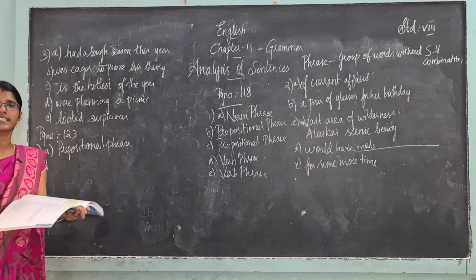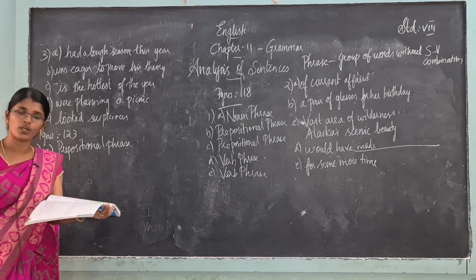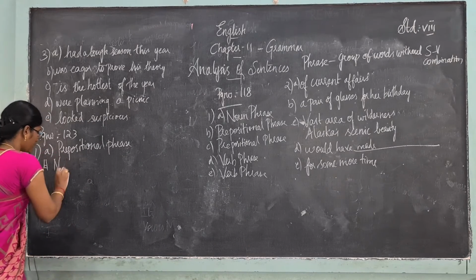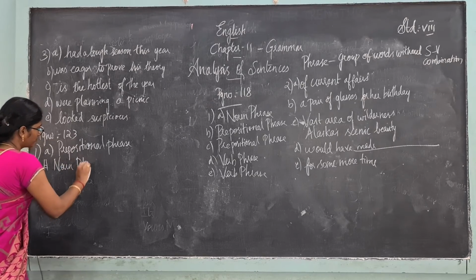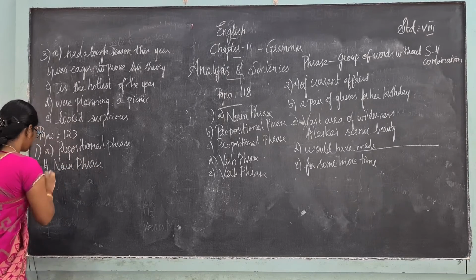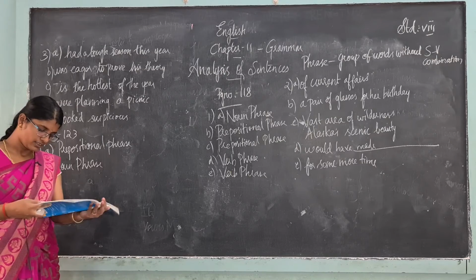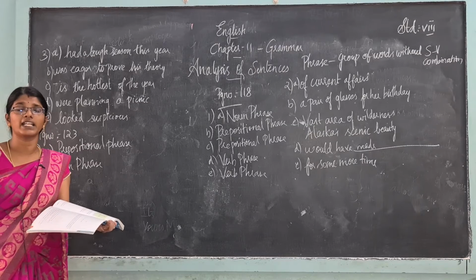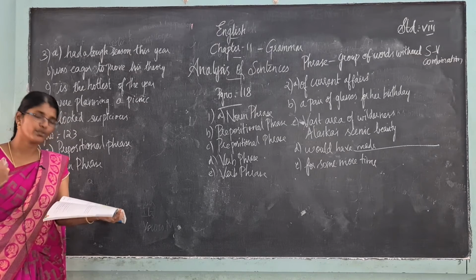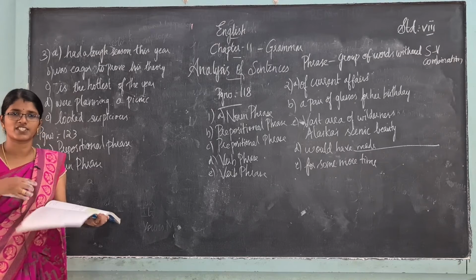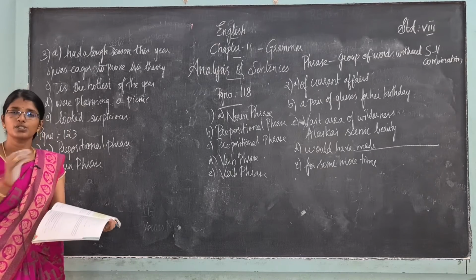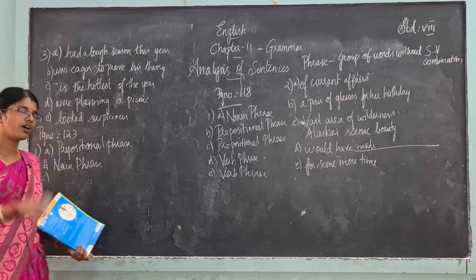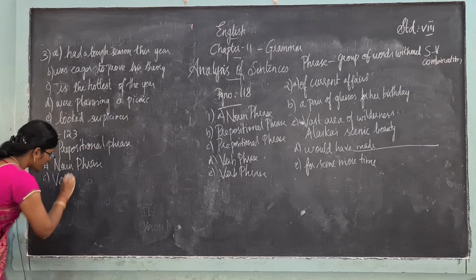This movie was exciting. This movie was exciting. What type of phrase is it? It is a noun phrase. Okay, it is a noun phrase. Next, the kids whispered and giggled all night. The kids whispered and giggled all night. That means they were talking in whispers and laughing, you say like that, that is what it is called. So whispered and giggled all night. What kind of phrase is it? Obviously it is a verb phrase. Okay.